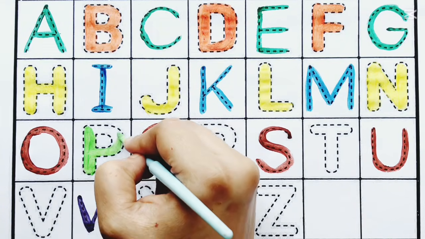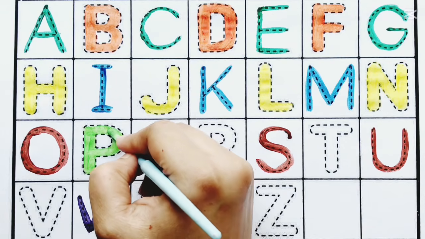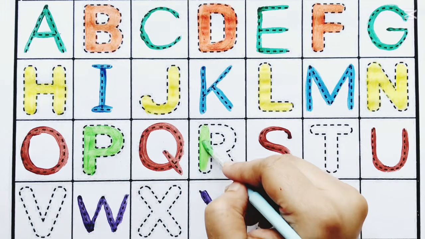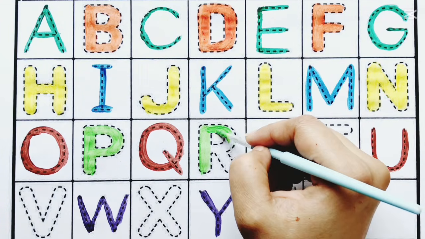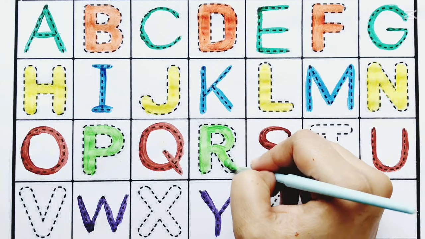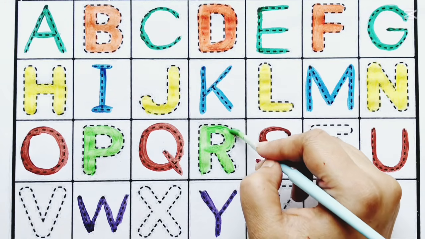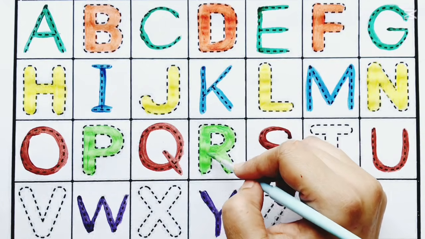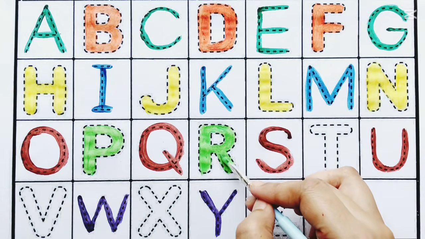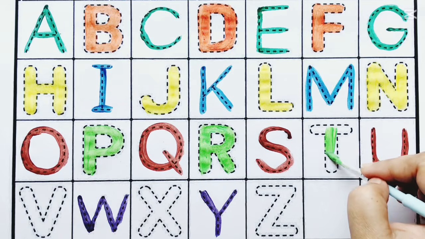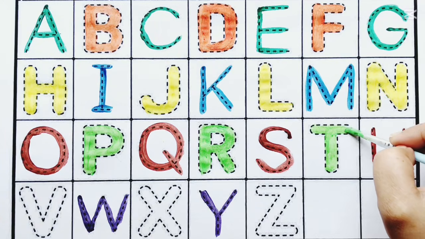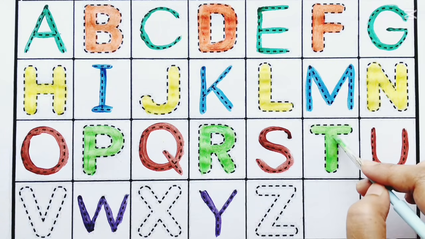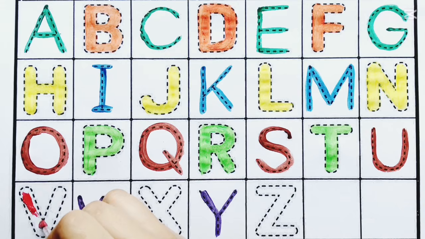Light green color, P for pig. Let's go. A, B, C, count the rhythm and 1, 2, 3, we're, R for ring. Together. A, B, C, count the rhythm and 1, 2, 3, we're singing all together. T for train. Count the rhythm and 1, 2, 3, we're singing all together.